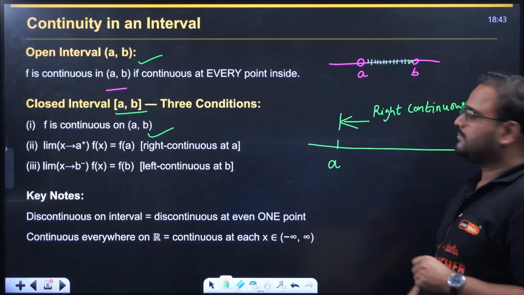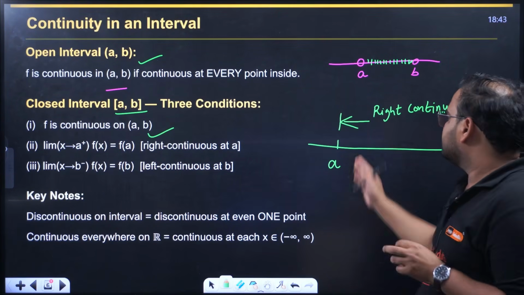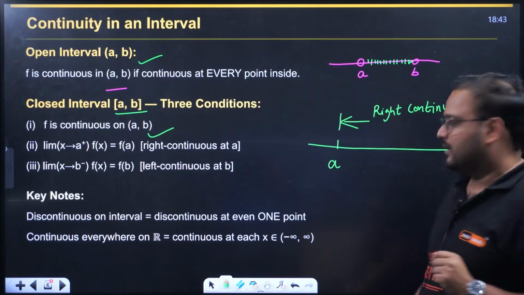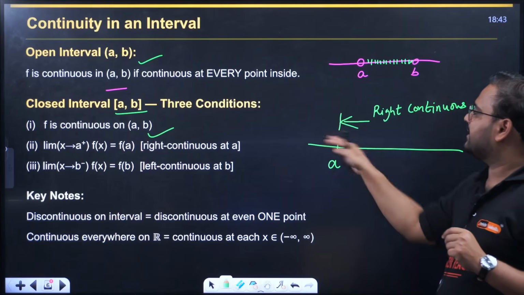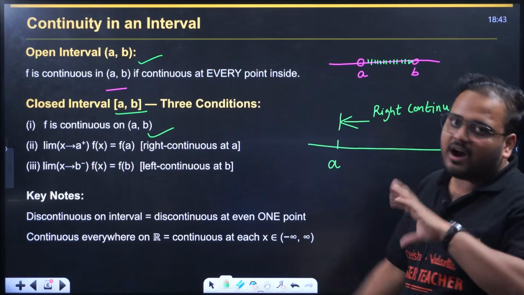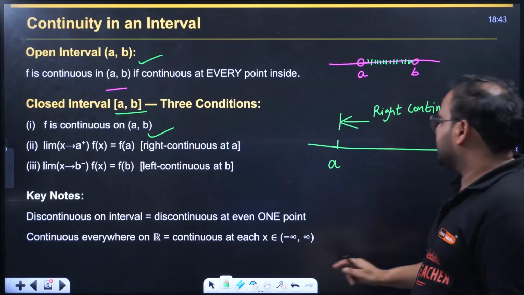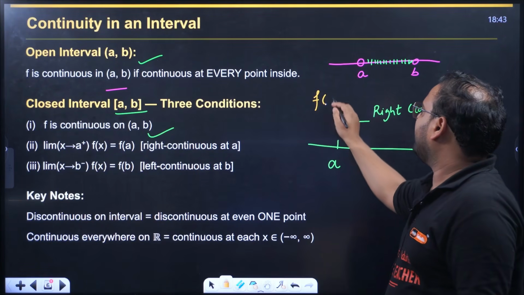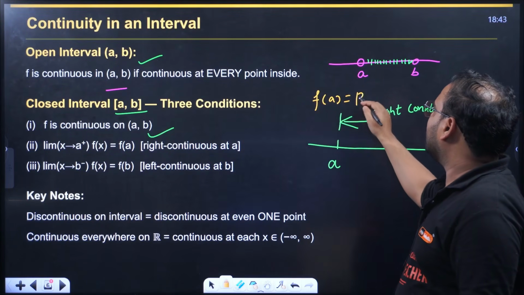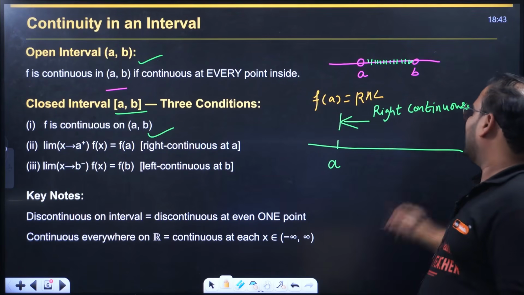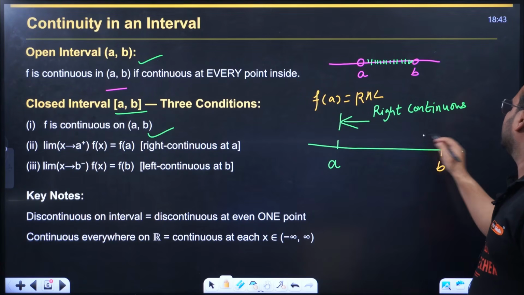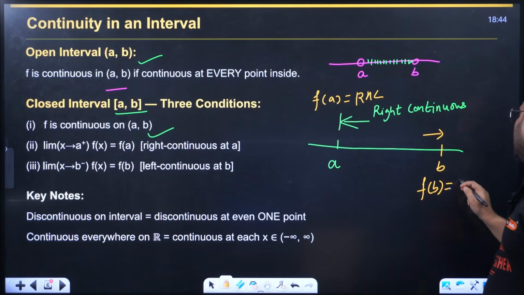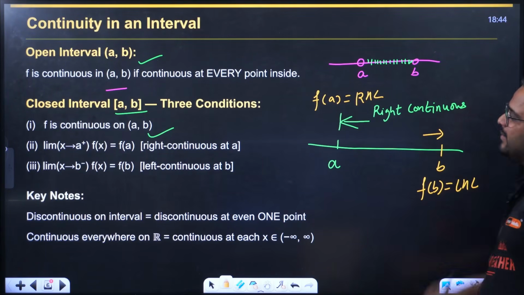What is the meaning of that? It means since the left hand side part of A is not in the domain, if the interval is A to B, then this side is out of the domain. Right continuous means that f of A should be equal to RHL, and for B, what does it mean? Left continuous. It means f of B should be equal to LHL at the point B.